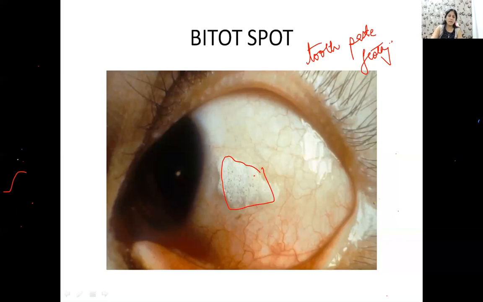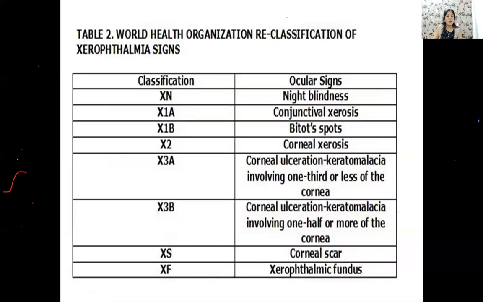All right guys, so please remember that Bitot's spot, which stage does it come in? They can ask this also. So Bitot's spot occurs in X1B, right? This is not the first sign, but this is actually one of the very specific signs of vitamin A deficiency. So what is Bitot's spot? It is a sign of vitamin A deficiency, which is one of the very specific signs. All right.